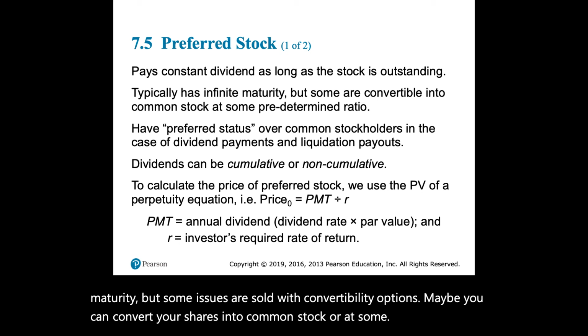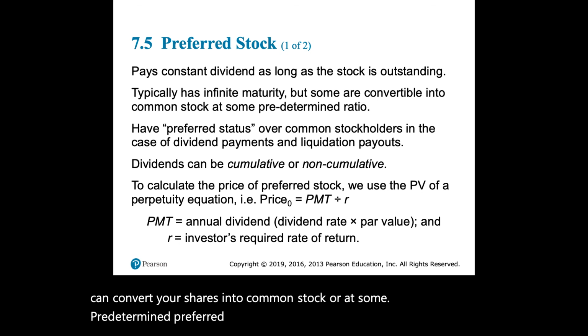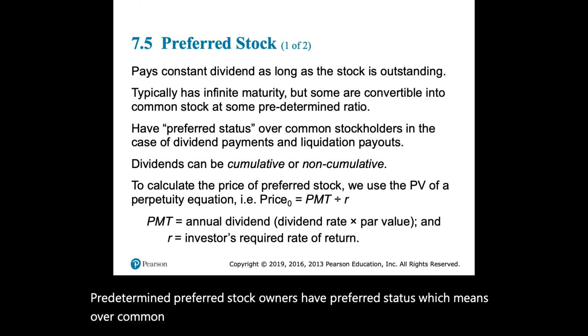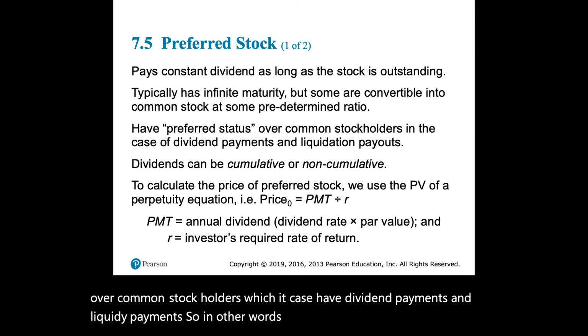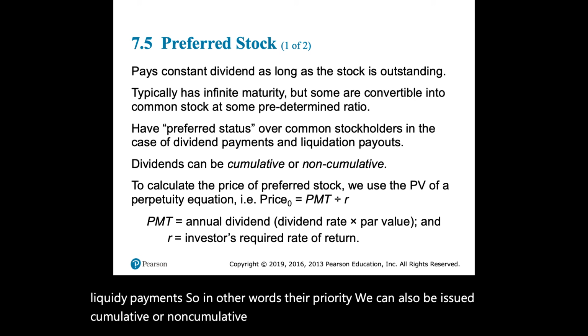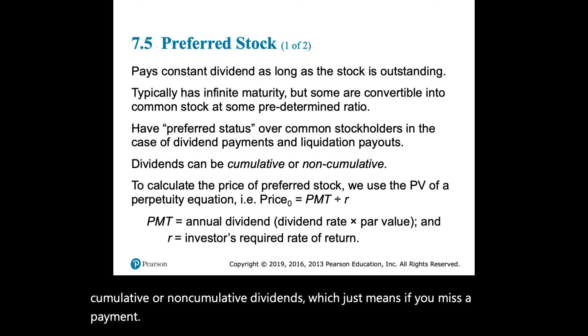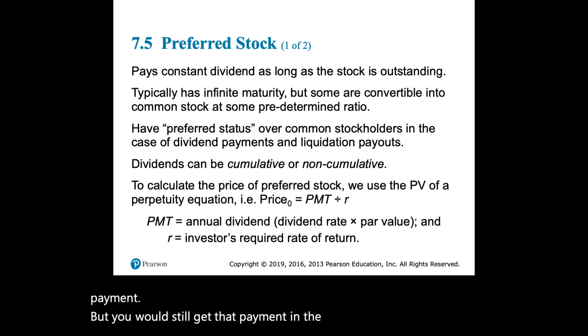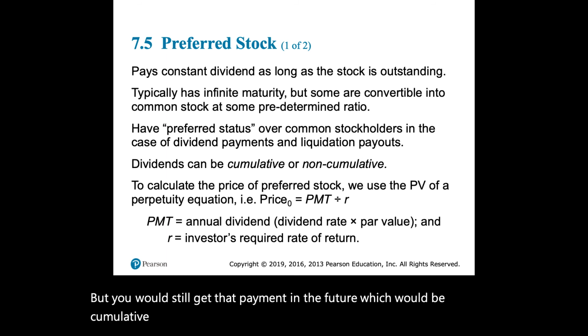Now, preferred stock owners have preferred status over common stockholders in the case of dividend payments and liquidation payments. So in other words, they're priority. They can also be issued with cumulative or non-cumulative dividends, which just means if you miss a payment, you would still get that payment in the future, which would be cumulative. Non-cumulative means you wouldn't. So it really just depends on the amount of priority that you want guaranteed; you pay more for that stock.